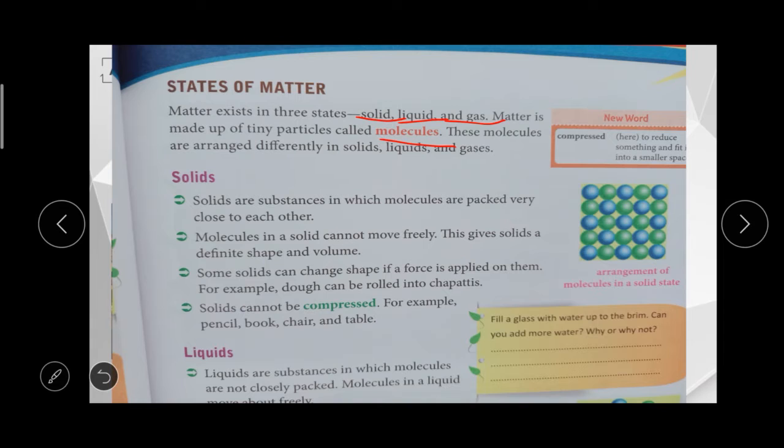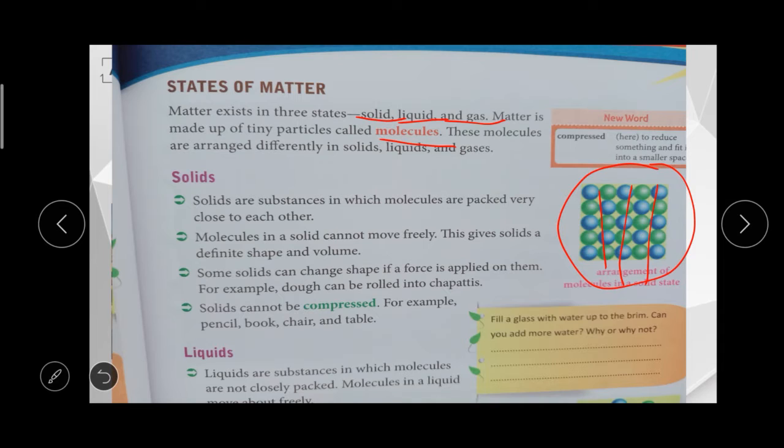Solids are substances in which molecules are packed very tightly. They are arranged very closely to each other, so the molecules in a solid cannot move freely. Solids have definite shape, definite volume, and definite weight.